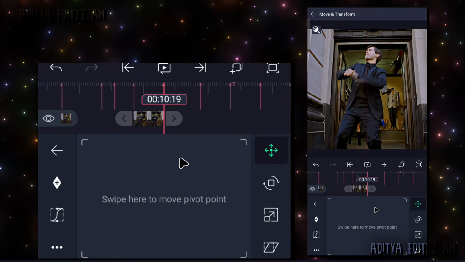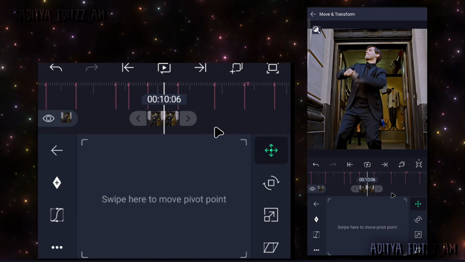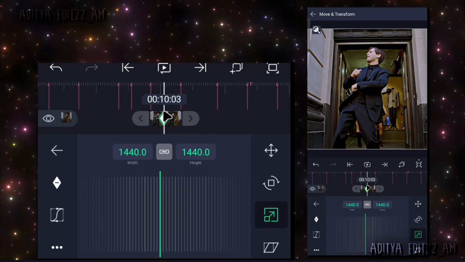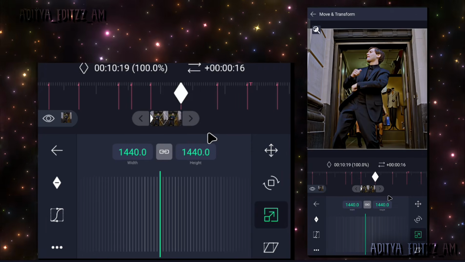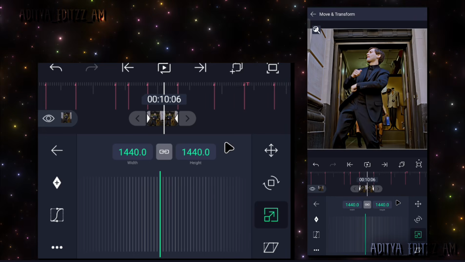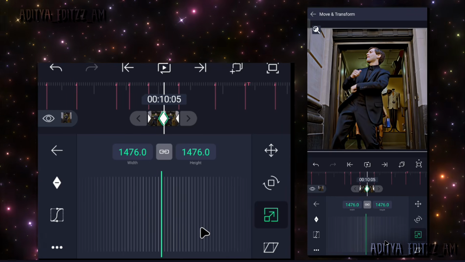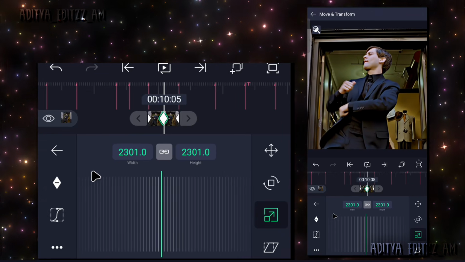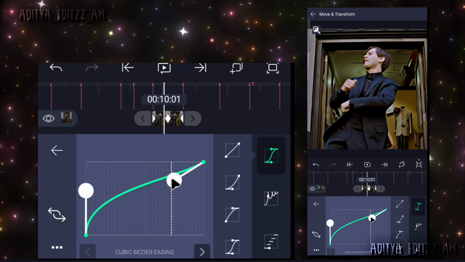Place the pivot point on the face of the character. And add a keyframe at first and last. Increase the size of the clip in the middle. And adjust the graph like me.